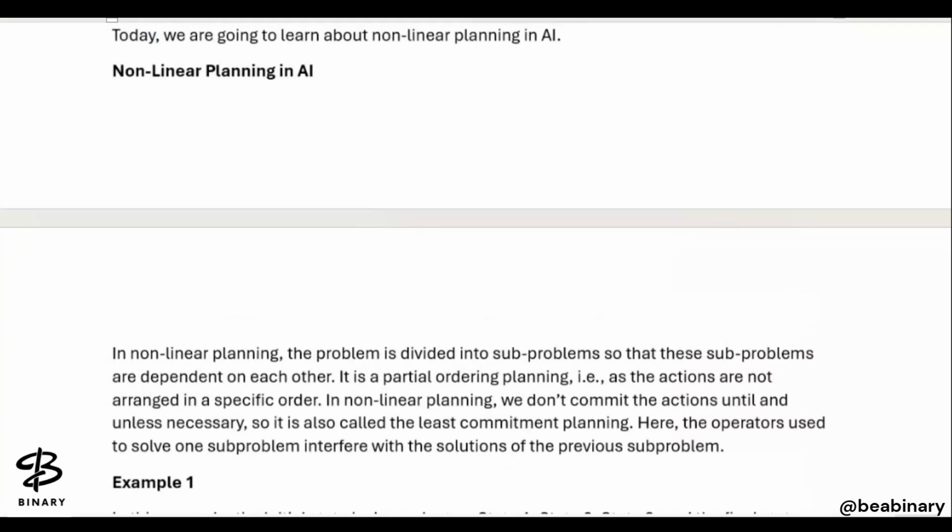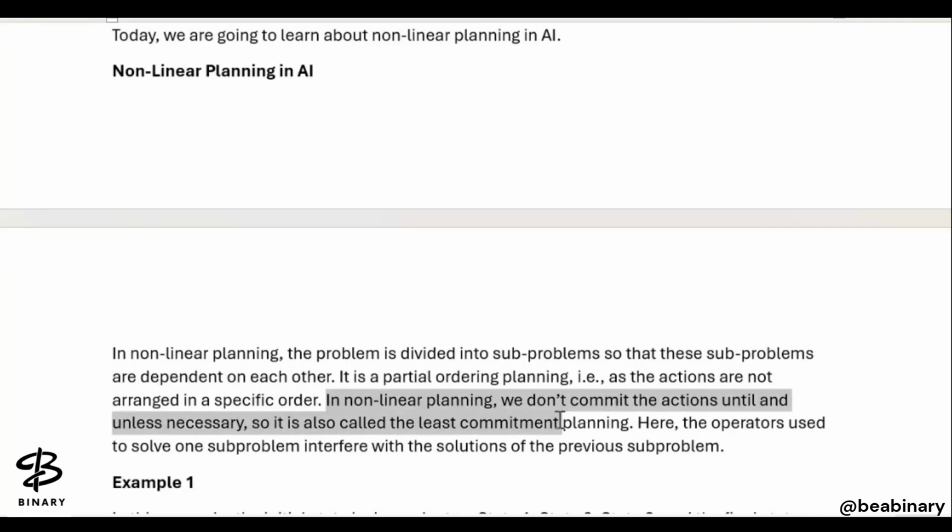So what is the non-linear planning? The problem is divided into subproblems so that these subproblems are dependent on each other, and it is also a partial order planning, that is, as the actions are not arranged in a specific order. यहाँ पर हम एक specific order की बात नहीं कर रहे हैं.